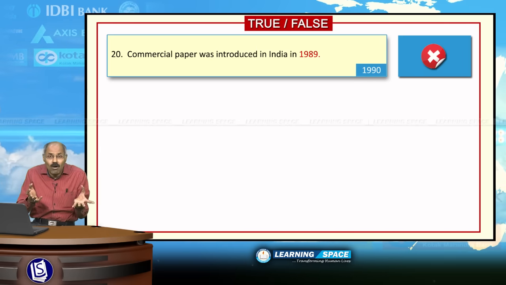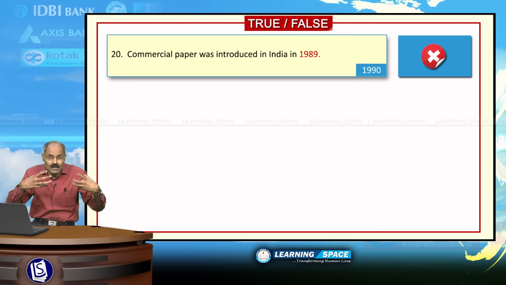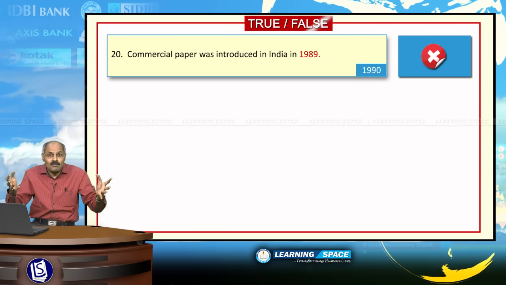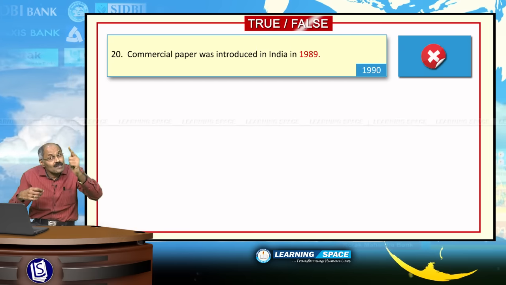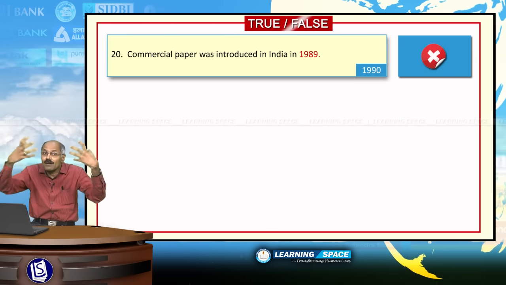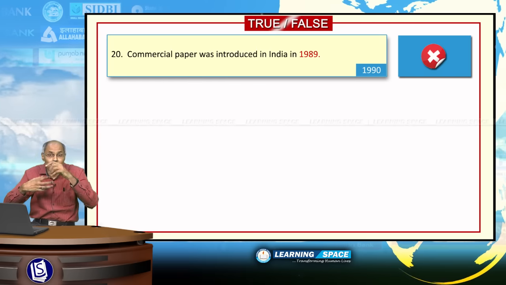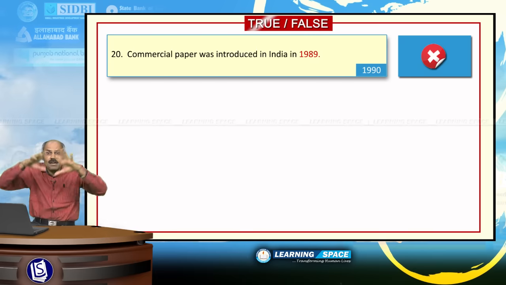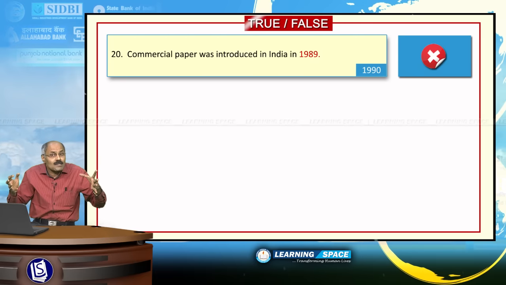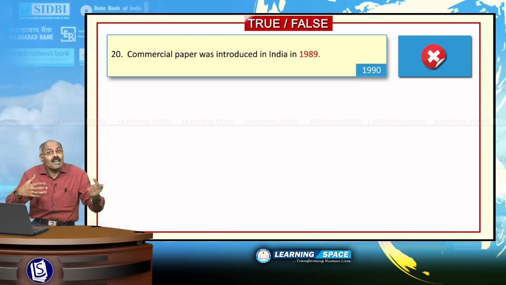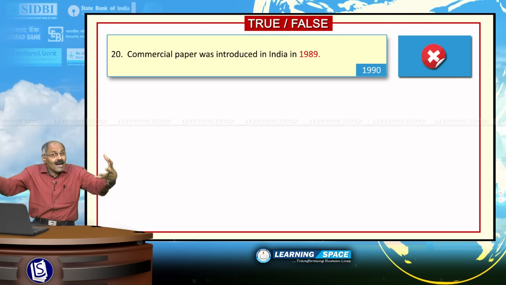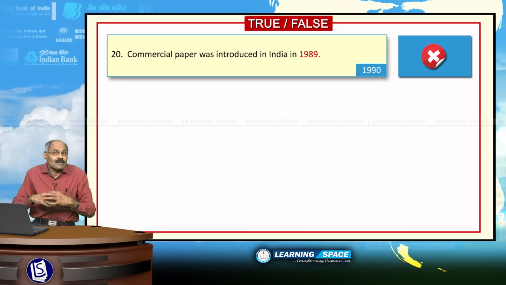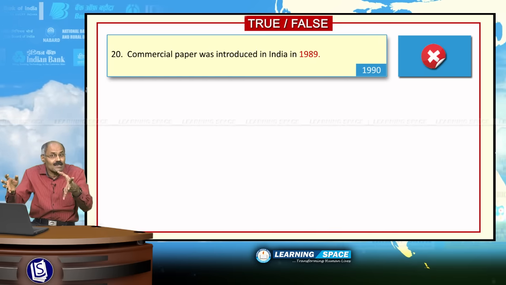When banks want some short term money from the market, they issue certificate of deposit and borrow money from the public. That is certificate of deposit, introduced in 1989. Commercial paper: if a big corporate company wants money from the market, they will issue commercial paper and collect money from the market. So, please correct this sentence. Commercial paper was introduced in India in 1990.